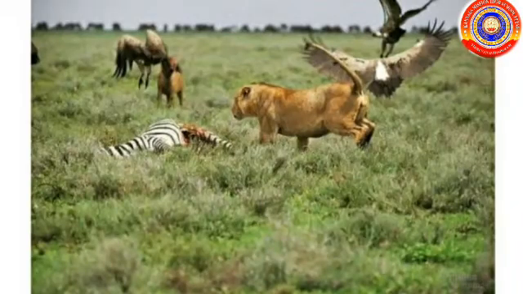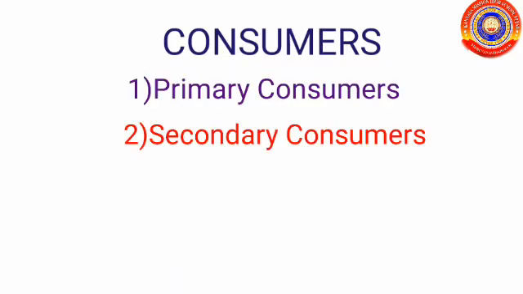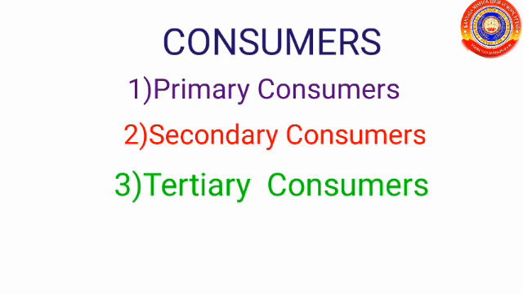First, we mainly studied about consumers. The consumers are the organisms that depend on plants directly or indirectly for food. The consumers are mainly three types: primary consumers, secondary consumers, and tertiary consumers.